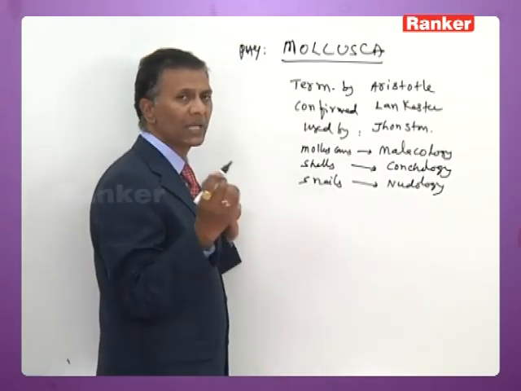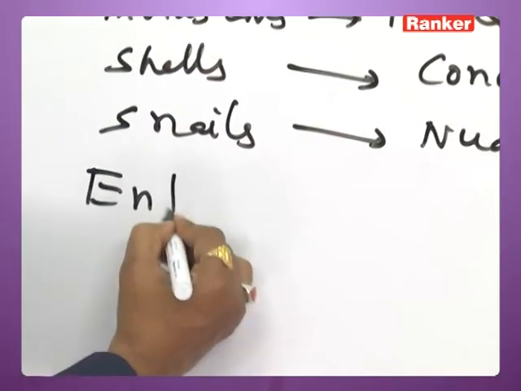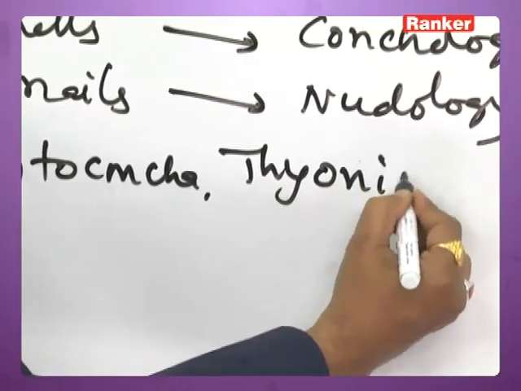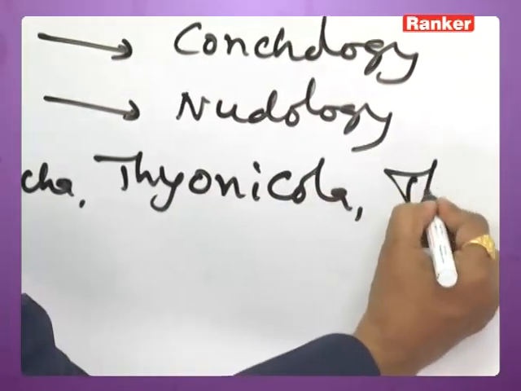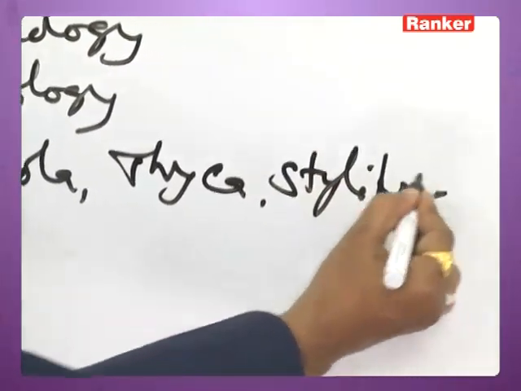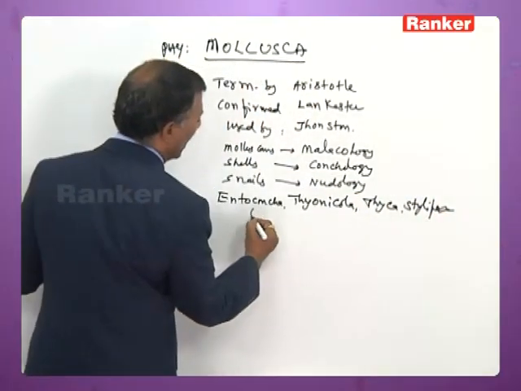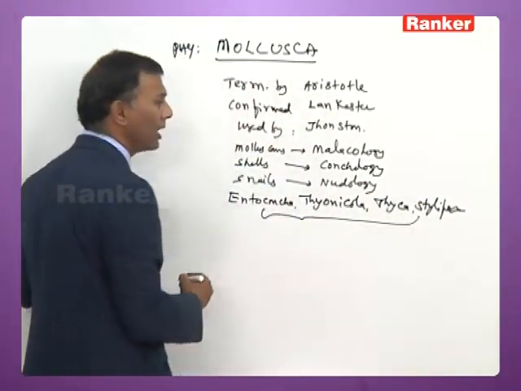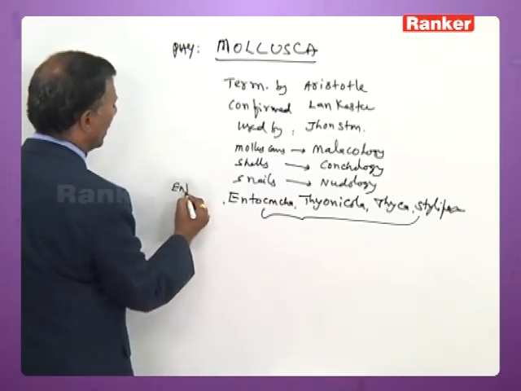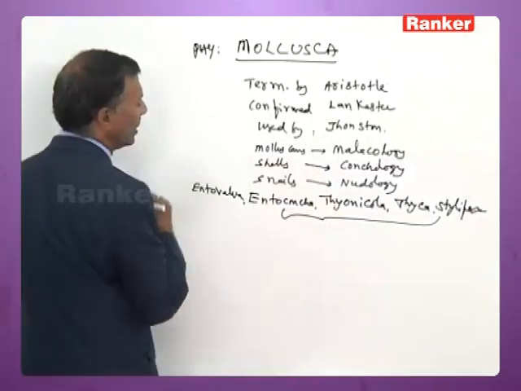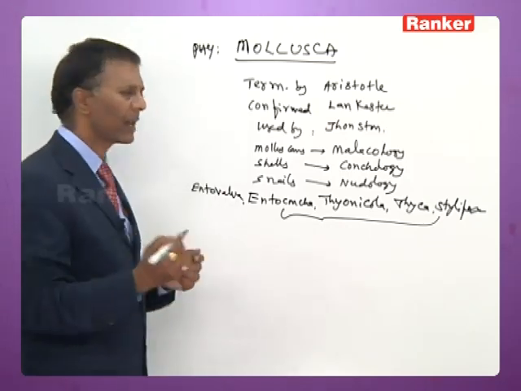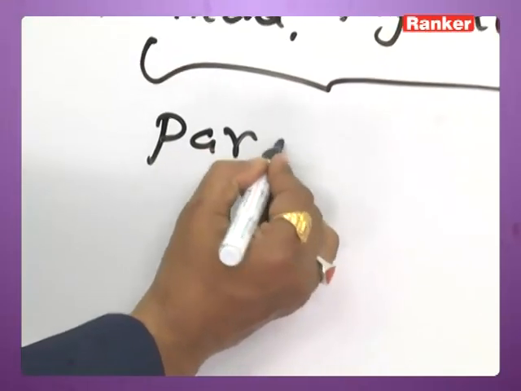The parasitic molluscans are Entoconcha, Thionicola, Thaica, and Stylifer, and there is another animal called Entovalva.